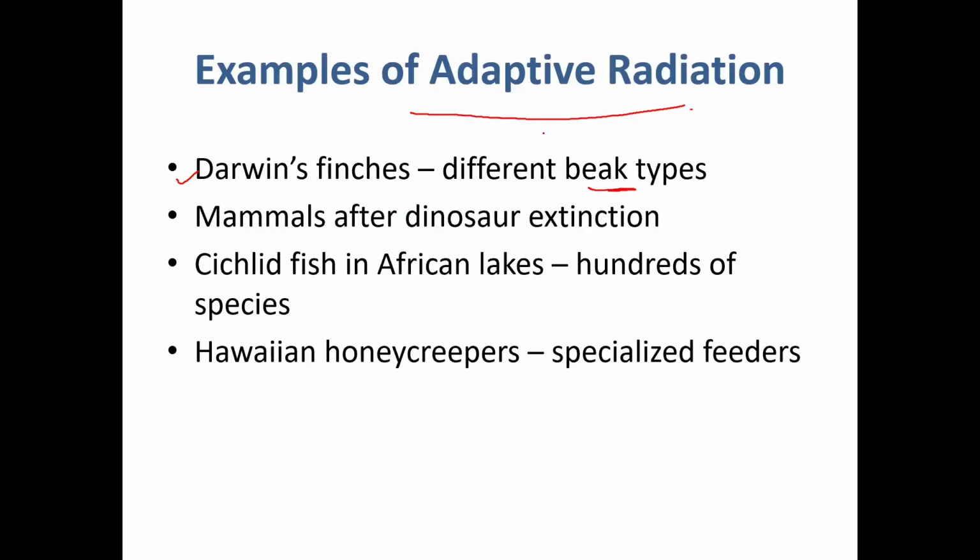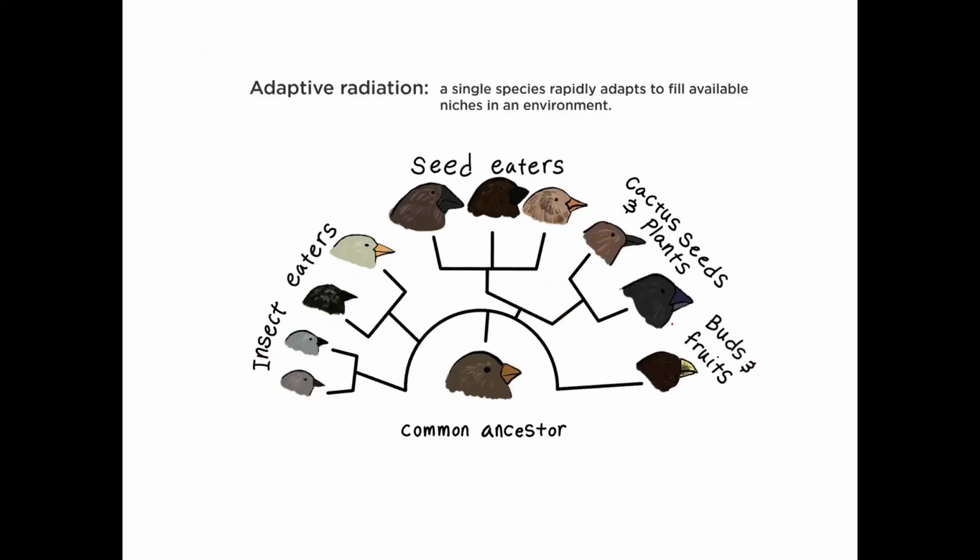Some beaks are very strong, some are very wide, some are very pointed. This depends on the food type. Other examples: mammals after the dinosaur extinction, cichlid fish in Africa's lakes where hundreds of species formed, and Hawaiian honeycreepers, specialized feeders. So this is adaptive radiation.